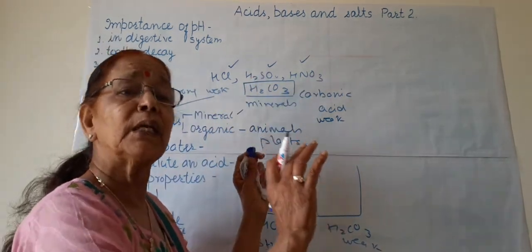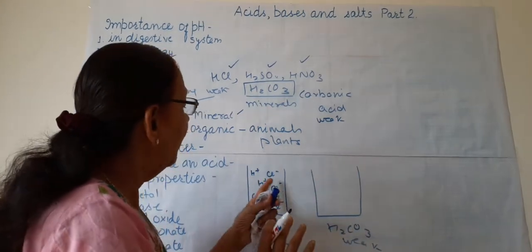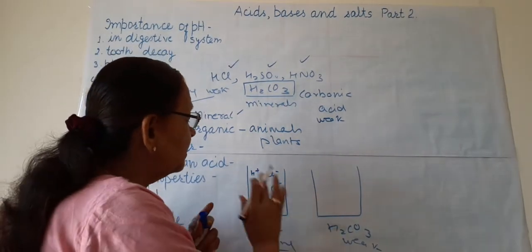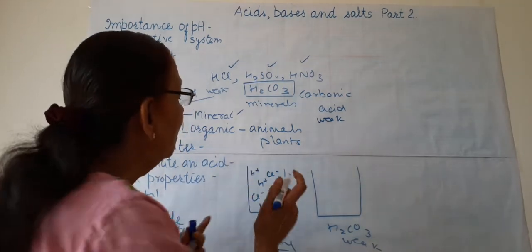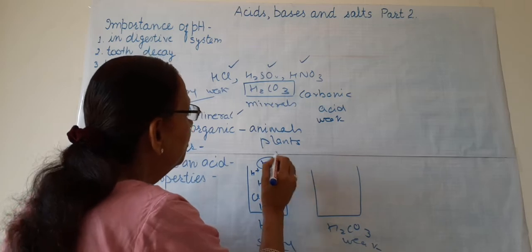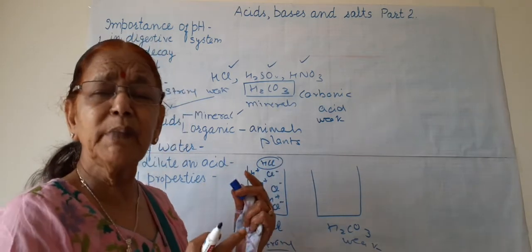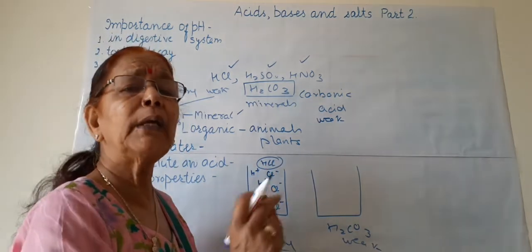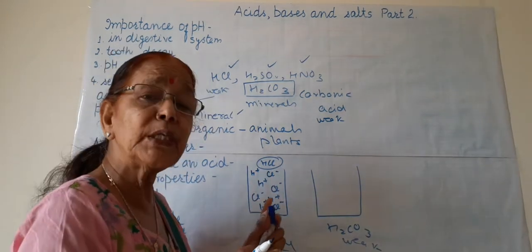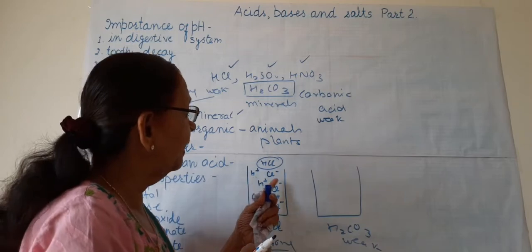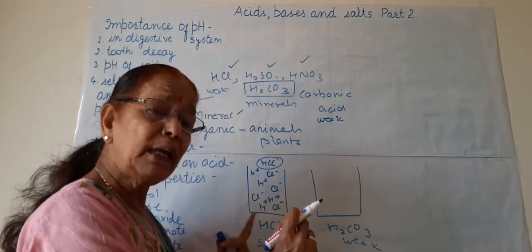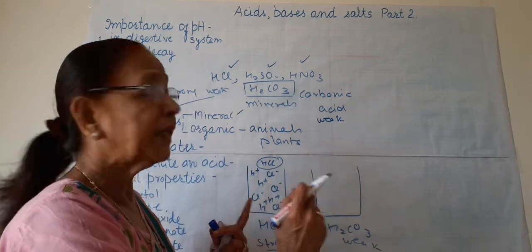They dissociate completely in water and form ions, and we cannot see any molecules, or only a very little, 1% or 2%, of HCl molecules. About 98, 99 or even 100% of HCl is dissociated in water forming anions and cations. So the stronger the acid, the more dissociation there is.